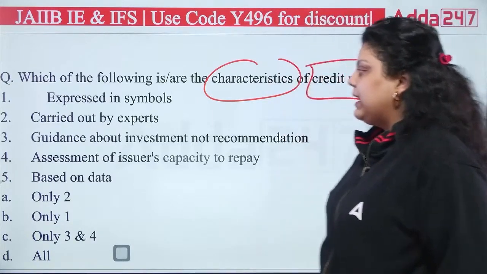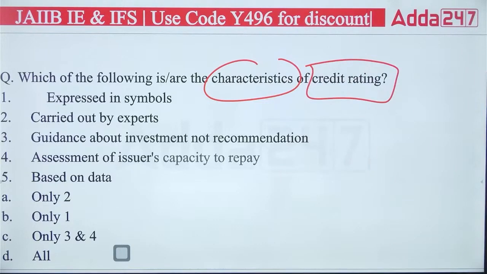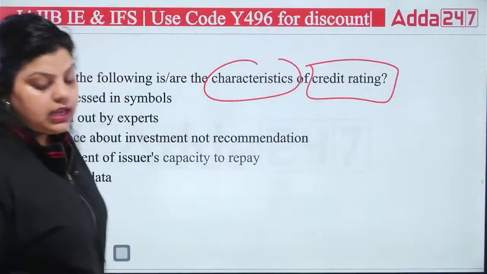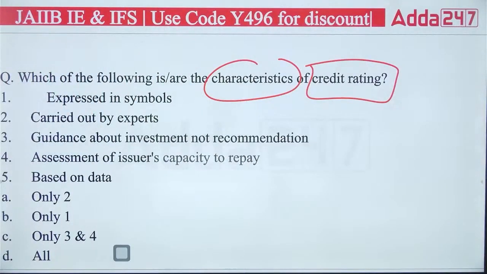Second, carried out by experts. Third, guidance about investment, not recommendation. Fourth, assessment of issuer's capacity to repay. And fifth, based on data. So out of these 5 points, which of the following are the characteristics of credit rating? A, B, C or D?